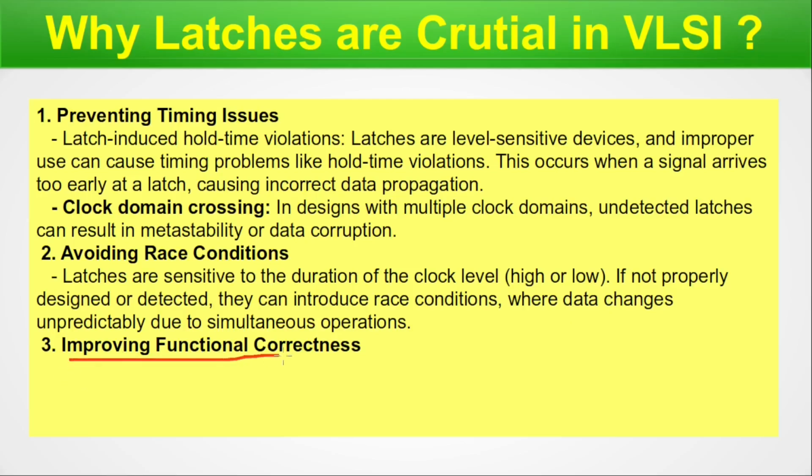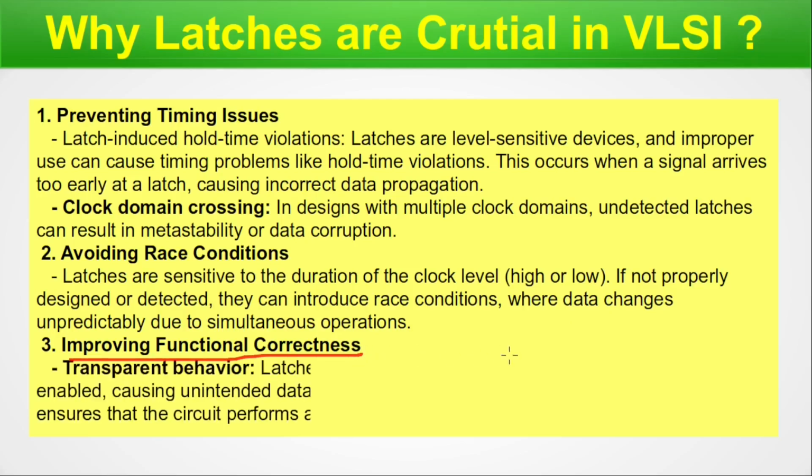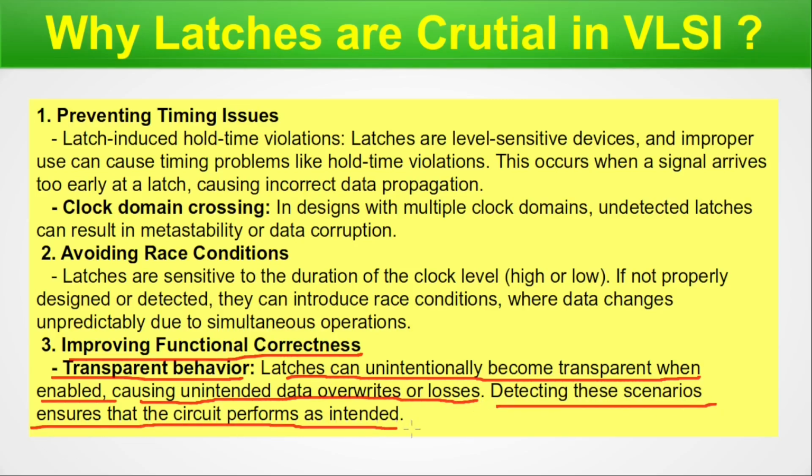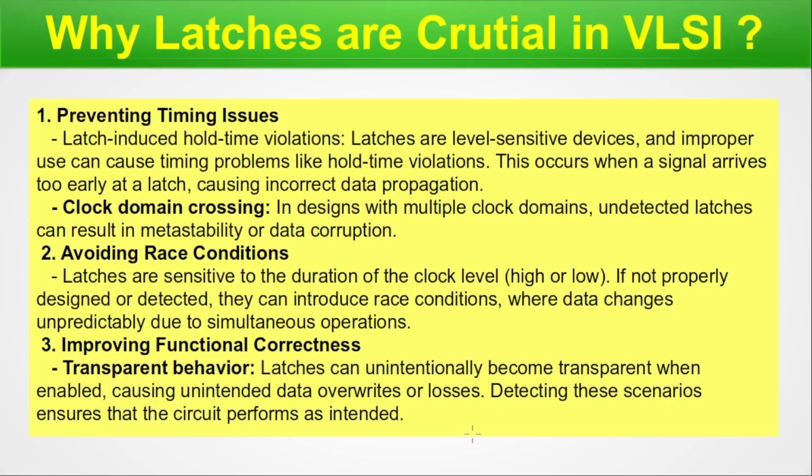Number 3 is improving functional correctness. Transparent behavior. Latches can unintentionally become transparent when enabled, causing unintended data overwrites or losses. Detecting these scenarios ensures that the circuit performs as intended. So there could be a lot of cases. That means these cases could be positive, it could be negative, it could be intended, it could be unintended, and we are exploring all of them. In the next slide, we'll go further and know different more scenarios.